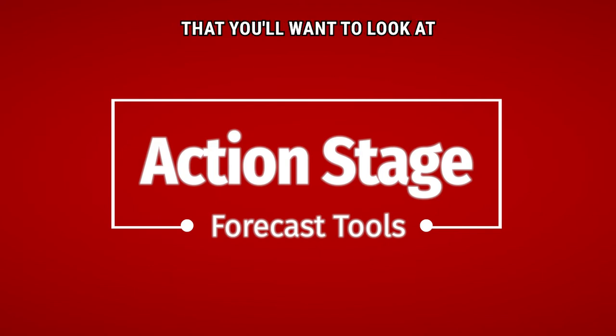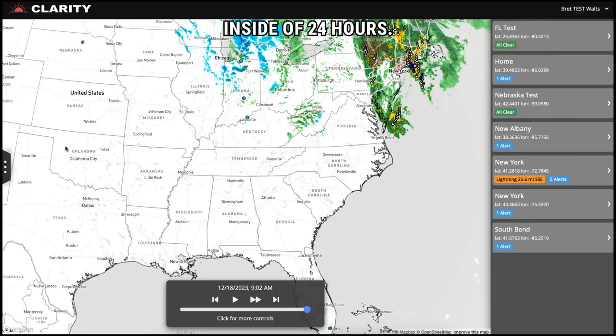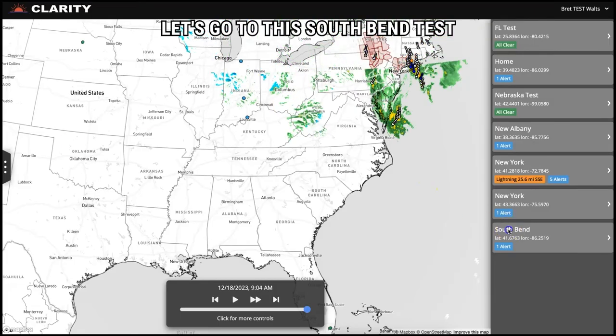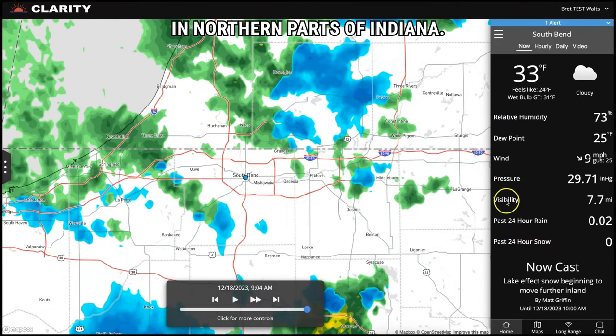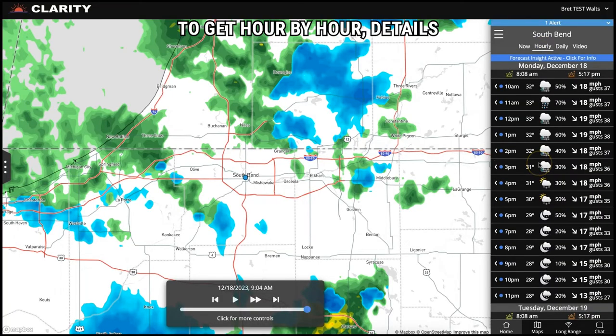Next, let's look at features that you'll want to look at when you're planning inside of 24 hours. If we go over here, let's go to this South Bend test in northern parts of Indiana. You're going to want to go to this hourly forecast. This is where you're going to get hour by hour details of the next 24 hours.